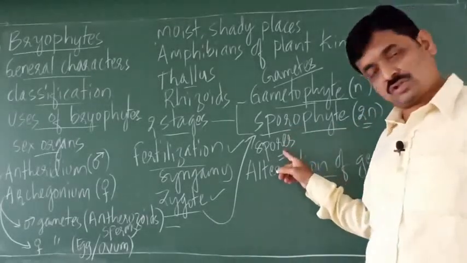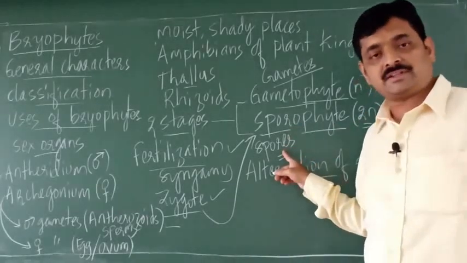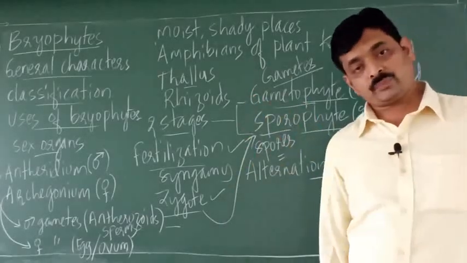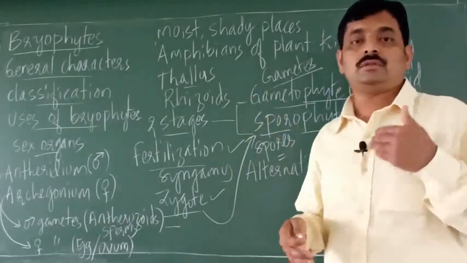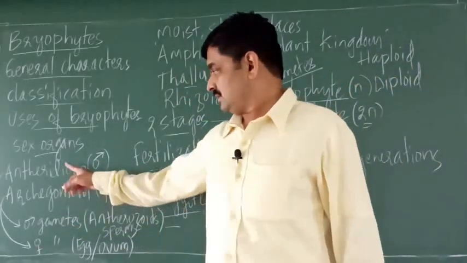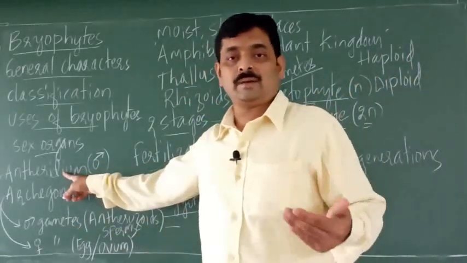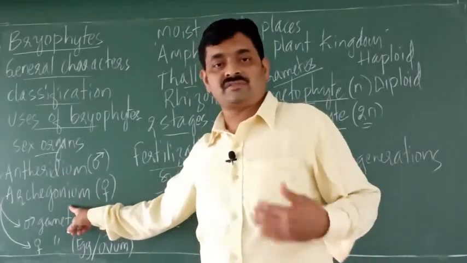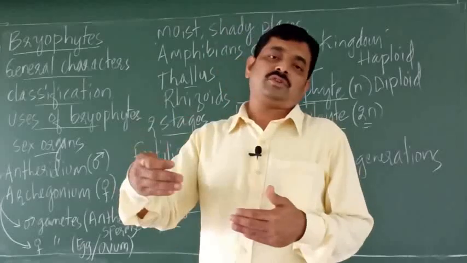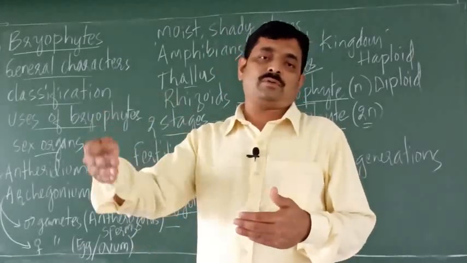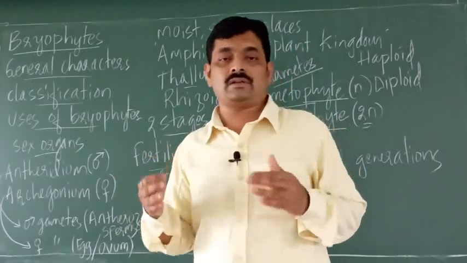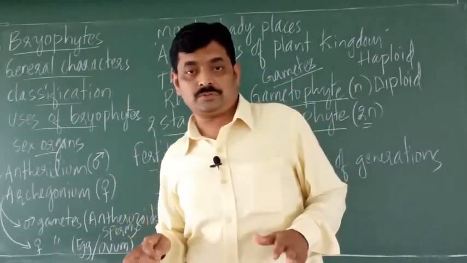Sporophyte produces spores. Spores germinate and they produce gametophyte. So this gametophyte grows. It produces the sex organs like antheridium and archegonium. Antheridium produces male gametes. Archegonium produces female gametes. They fuse. That's called fertilization. There is formation of zygote, and zygote produces sporophyte. So this continues in the life cycle, and that is called alternation of generations.